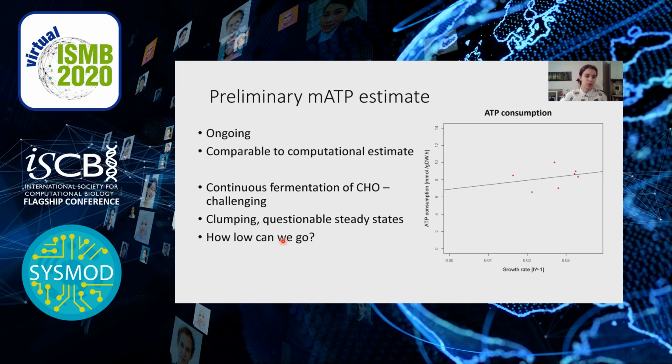And another question we don't know the answer to is how low can we go with the dilution rate, because we saw that at lower growth rates the cells start dying, which is a problem. And also it's simply technically difficult because it takes so long. It would take 1 month or even 2 months to do that, and it's just not really feasible to do it in the lab. But we will try to get more points in this area.